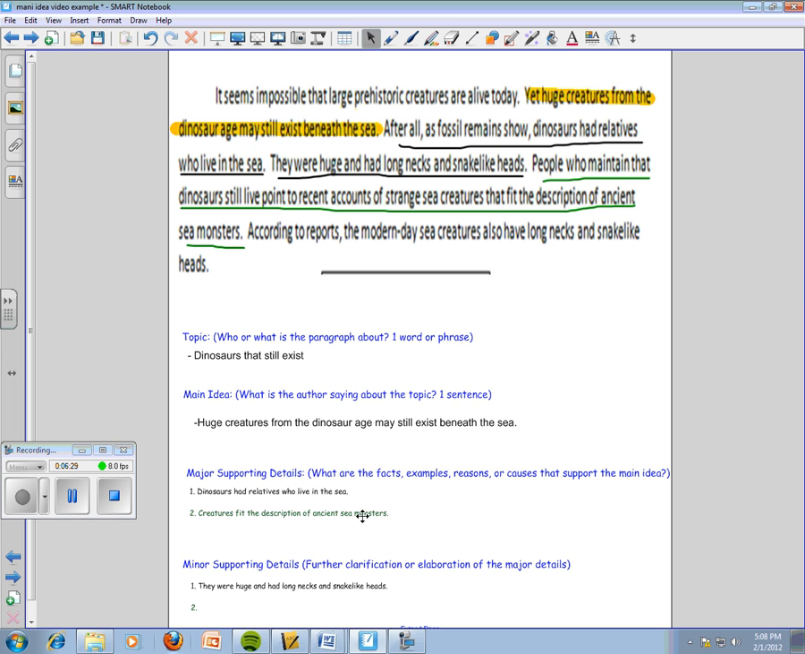I chose to abbreviate. Now, looking at that next sentence, according to reports, the modern-day sea creatures also have long necks and snake-like heads. Okay, this sentence is further supporting the sentence in front of it. It's talking about people who maintain that dinosaurs still live, point to recent accounts of strange sea creatures that fit the description of ancient sea monsters. Recent accounts of strange sea creatures. This is talking about the modern day sea creatures as well.